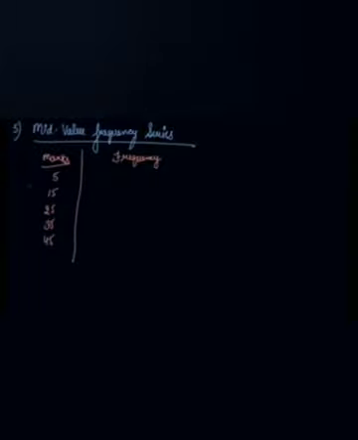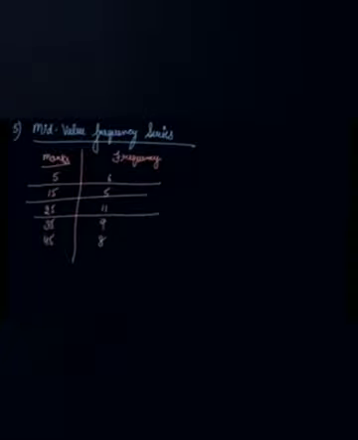So you have the frequency corresponding to it is 6, 5, 11, 9 and 8. These are your mid-value series. You are not given the upper and lower limits, whereas you are given the mid value of it, which means the average of the two.